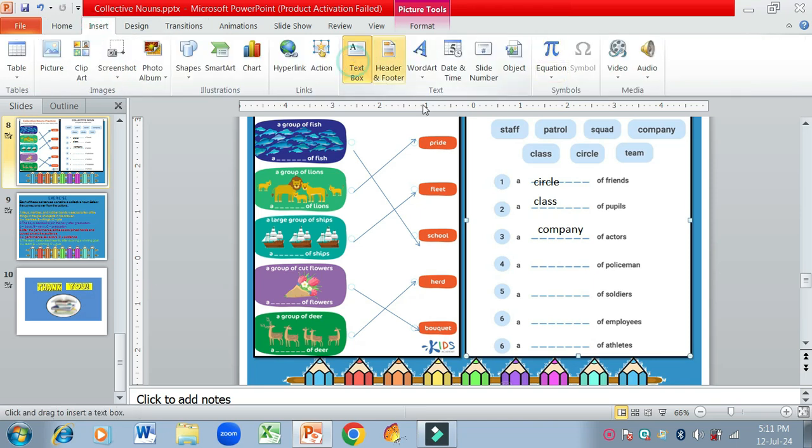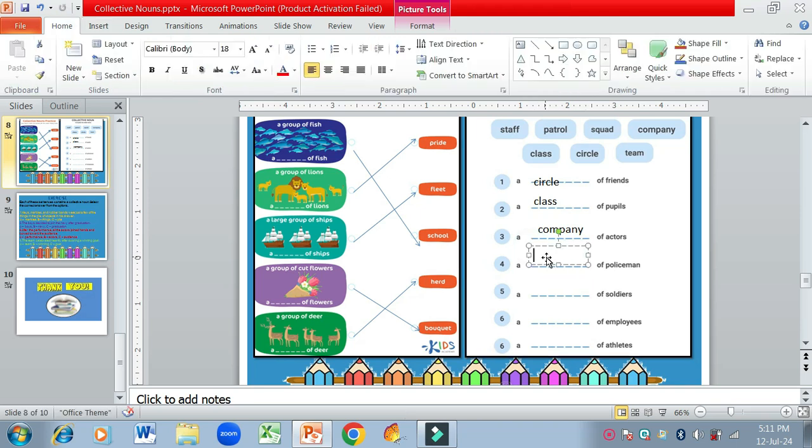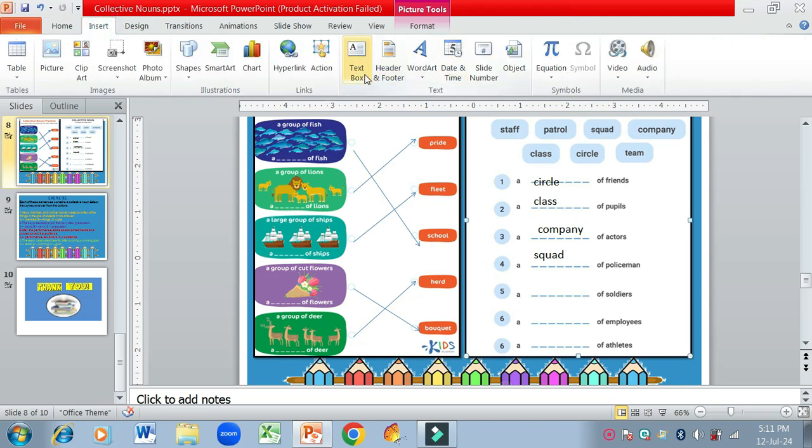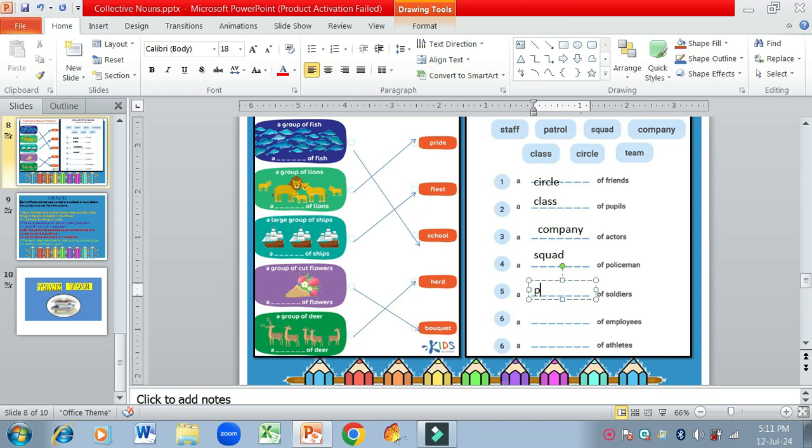A dash of policemen. Dash of policemen, it will be squad of policemen. Squad of policemen. These are the collective nouns that we are using. Dash of soldiers, it is patrol of soldiers. Patrol of soldiers.